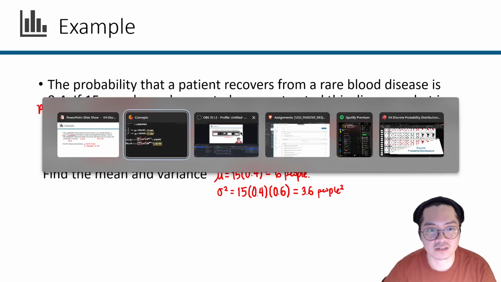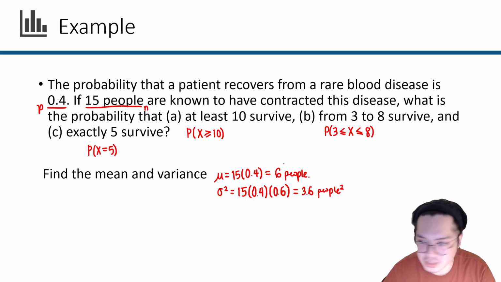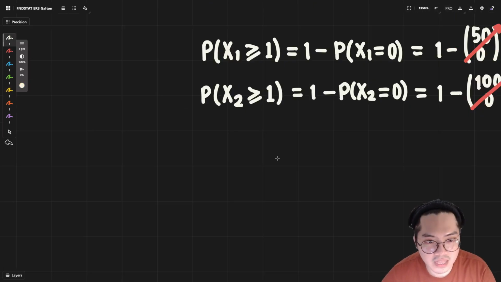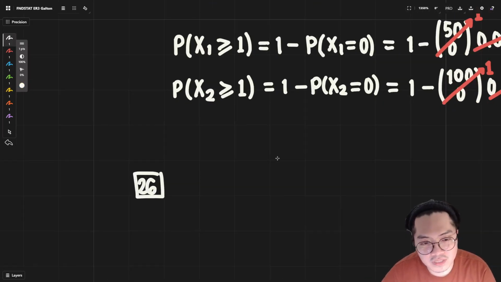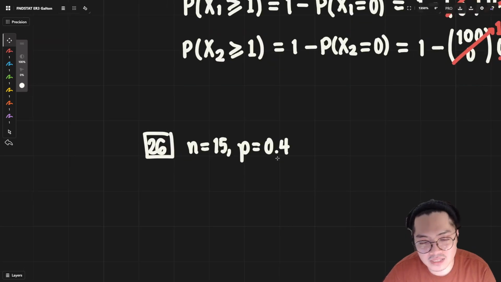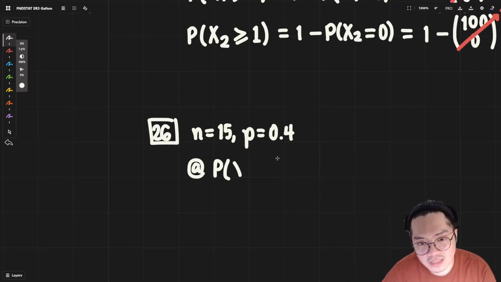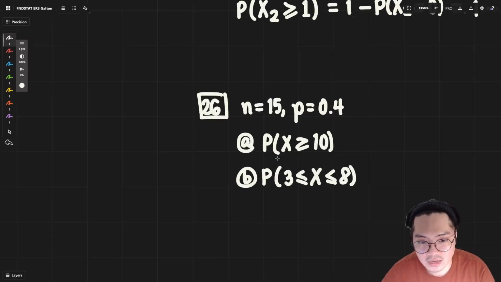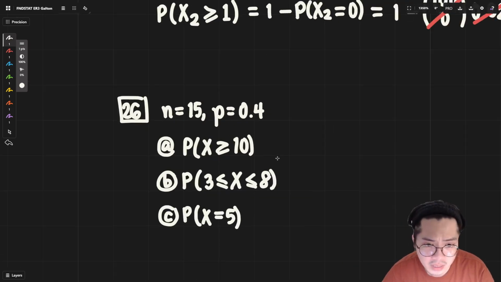So in this case, let's just write this down right here. What slide number is this? This is slide number 26. Put in here slide number 26. Let's import all of the stuff we know. We know 15 people got the disease. Well, 0.4 is our success. We need the probability that at least 10 survive, the probability that 3 to 8 people will survive, and then the probability that exactly 5 survive. We've already solved the mean and variance, so that should be no big deal.